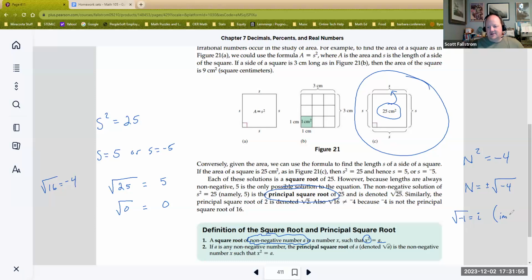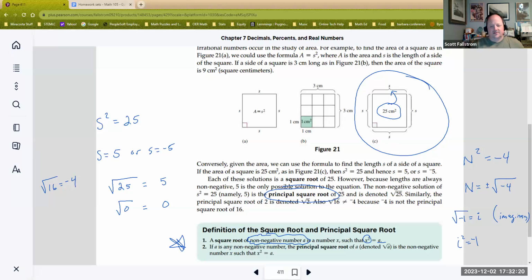And if you've taken other classes, you might have heard this called the imaginary number. And it's kind of a cool number because if you square this number, you get back to -1, which again is not possible with the real numbers. Any real number that you square cannot be negative. Okay, and that's actually listed right here.